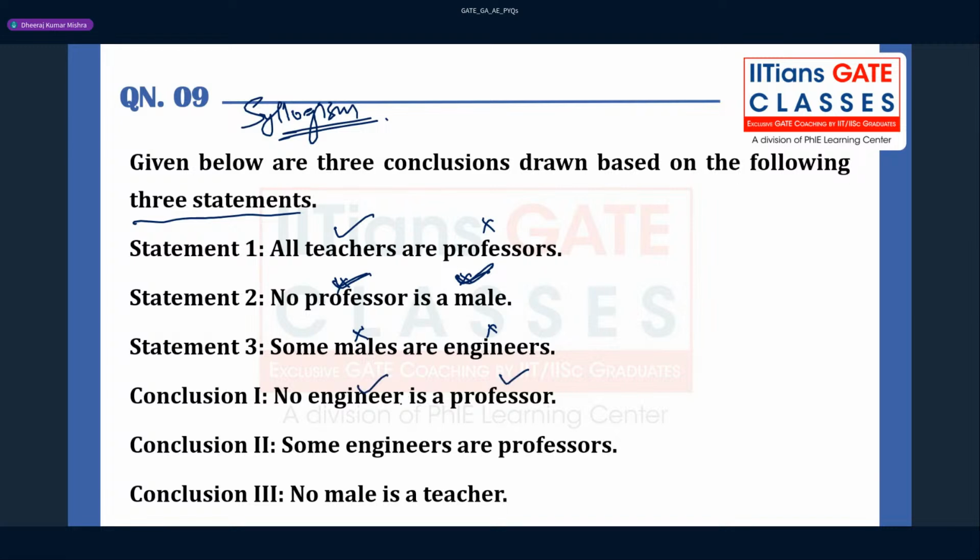Or you can say no professor engineer. So these are the conclusions they have given, right? And some engineers are professors. So can we combine these two? What are those statements that you have to pick up so that you can find the conclusion, right? Where the middle term is going to be the same. So you see here, professor is present here, professor is present here, right? So combining these two, you can say that no male is a teacher, right?